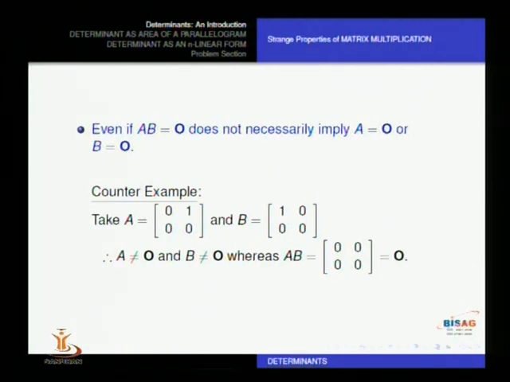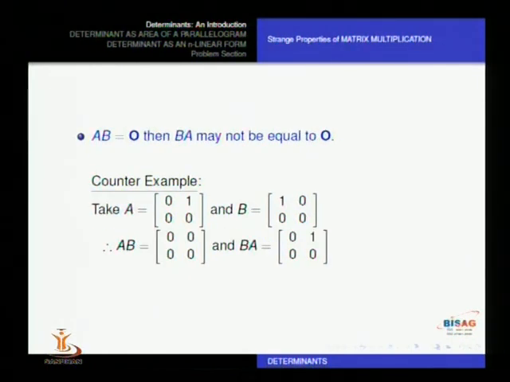So this basically says that when the matrix multiplication A into B is 0, it does not necessarily imply that A is 0 or B is 0. Both can be non-zero. Let us similarly see something else.